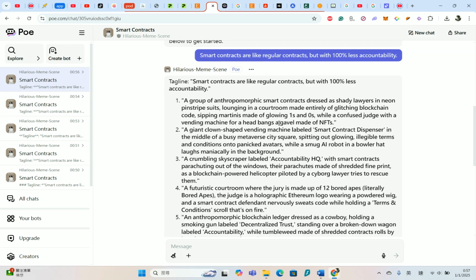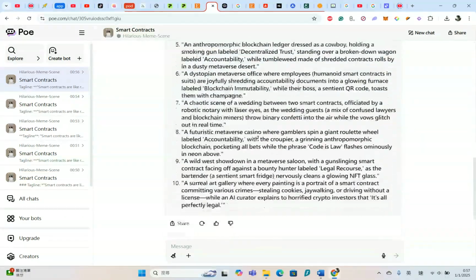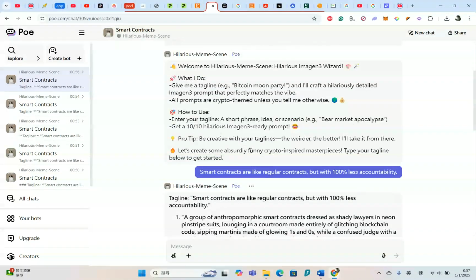So I can't really imagine it, but you can take it to Imagen 3 to draw it out, and you just pick the ones that you think are more hilarious. You can always request the bot to spit out more hilarious prompts than these if you don't think they are hilarious enough. So there are tens of them, and you can generate more if you want to. So hope that you can try this out.